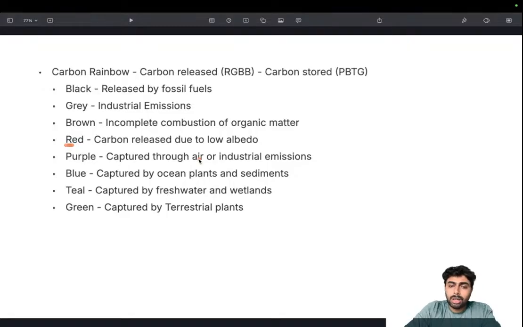So red carbon, low albedo, brown carbon. Imagine these colors: black, gray, brown, red. These are all emissions, meaning bad things. So these are all negative. Consider them a negative aspect: red, gray, black, and brown. Generally, these colors are given to emissions or something that has negative connotations, and colors like green, blue, purple will be given to something that is good in nature.